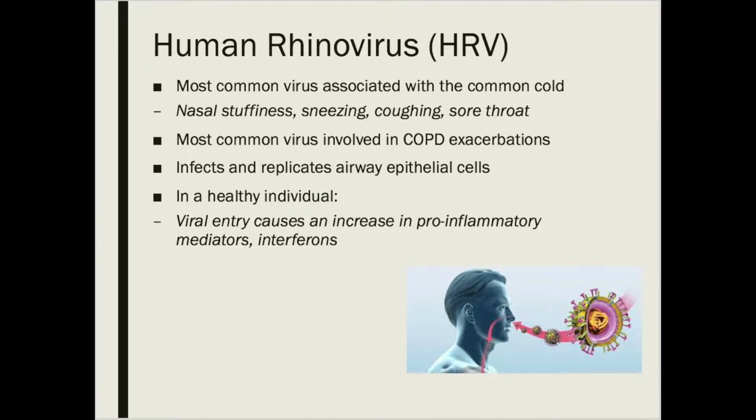When HRV enters the respiratory tract, its primary entry is through airway epithelial cells, where it is able to replicate and be released. It elicits an immune response that typically increases the production of inflammatory mediators while also increasing the production of interferons. And it's important to keep in mind that interferons are an important aspect of antiviral immunity.